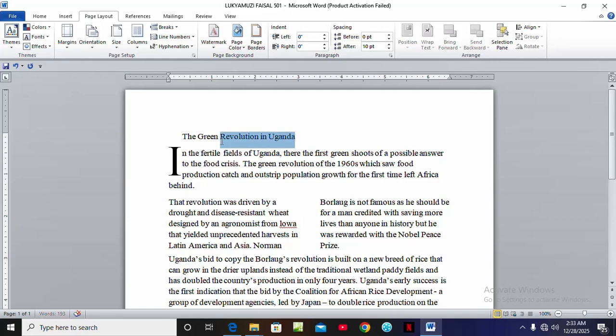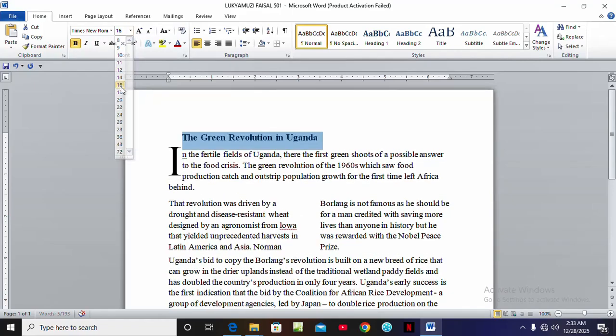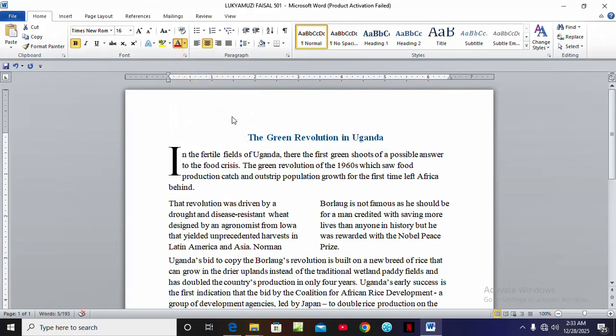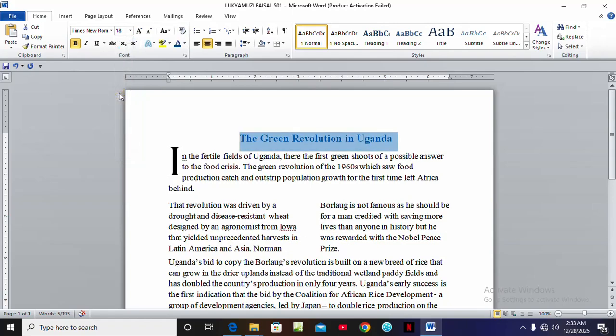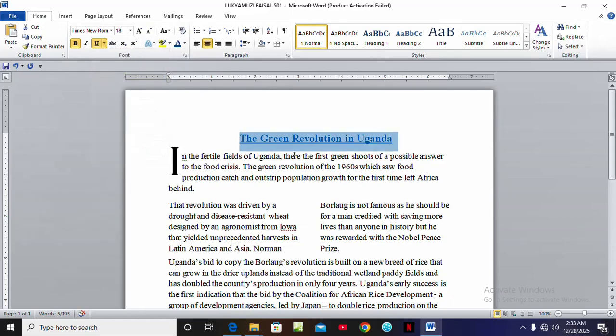They have told us to enhance it, so we're going to highlight it. We're going to first make it bold. We can increase its font to around 16. We can center it. We can give it a color, maybe blue. We can make it a bit bigger, to 18. We can even underline it. You can use a thick one like that. So I think that's enough.